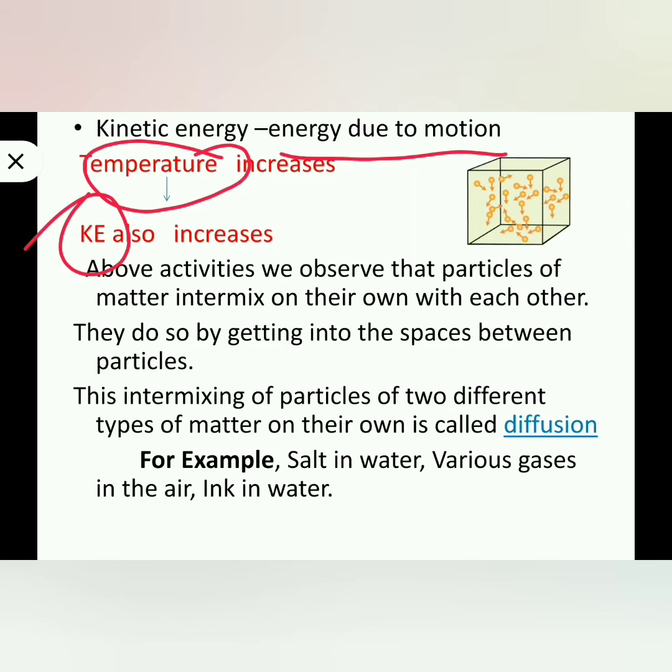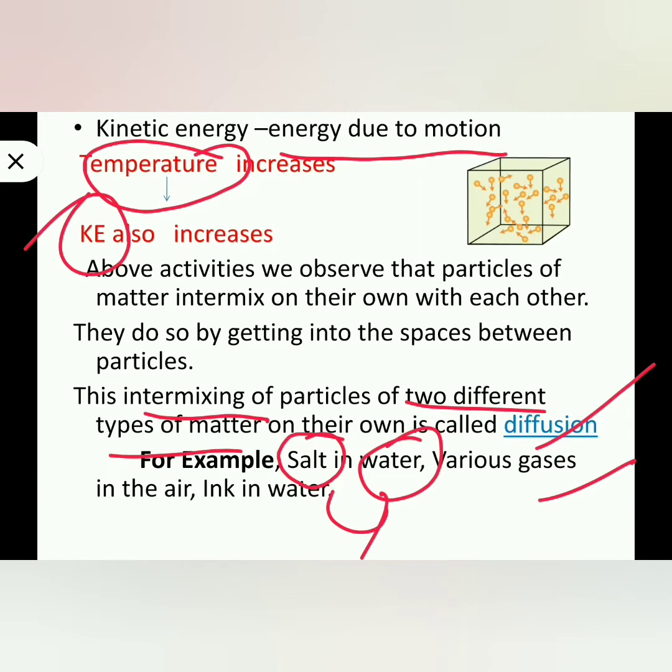From the above activities, we observe that particles of matter intermix with each other. They do so by getting into the space between the particles. The intermixing of particles of two different types of matter, we call diffusion. For example, salt is a solid matter and water is a liquid matter. Intermixing of these two, we call diffusion.